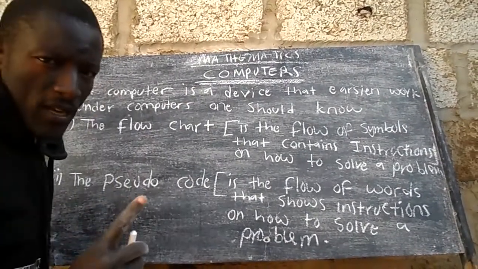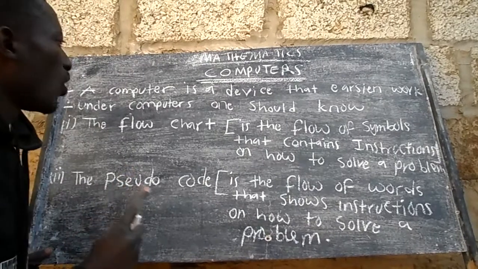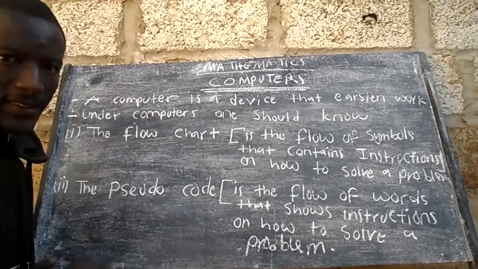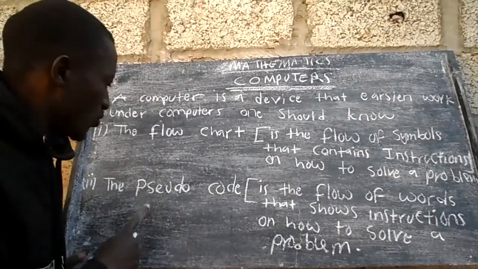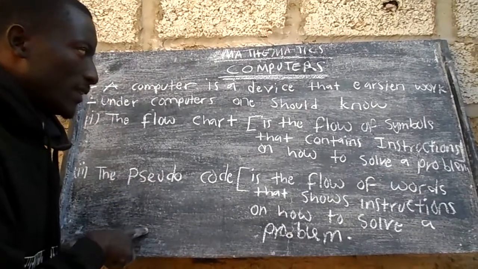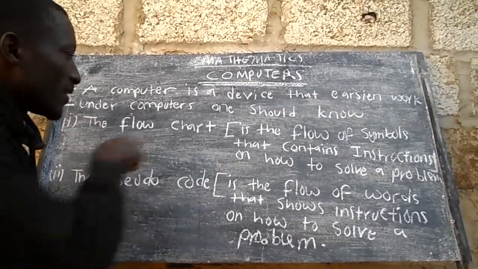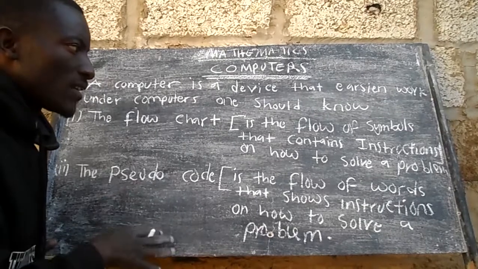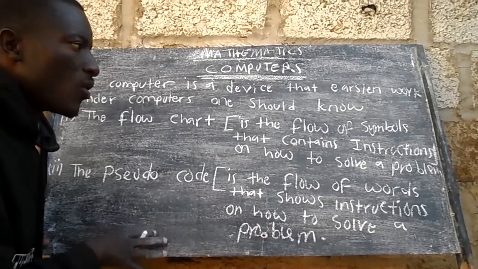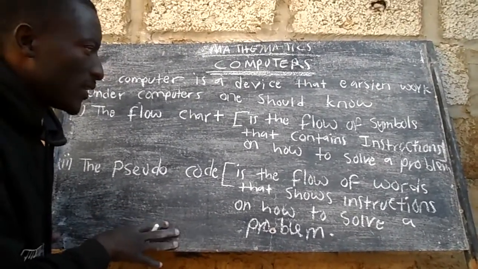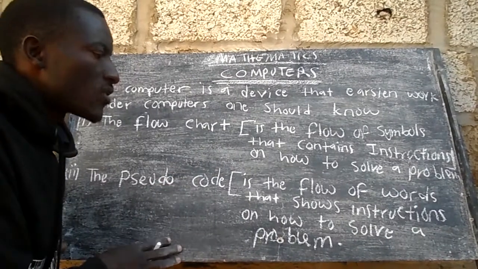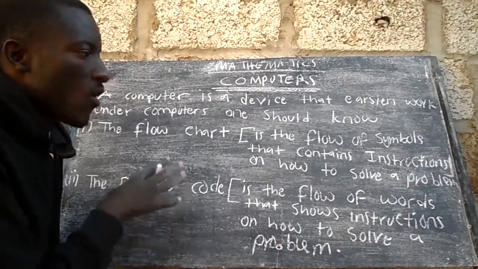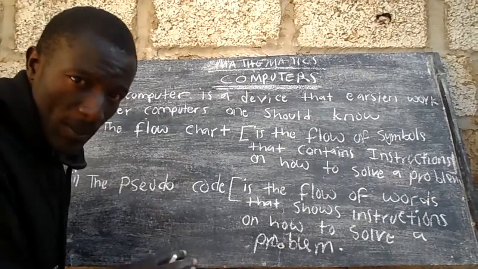Then under computers, you should know the flow chart and the pseudocode. So what is the flow chart? The flow chart is basically the flow of symbols that shows instructions on how to solve a problem.